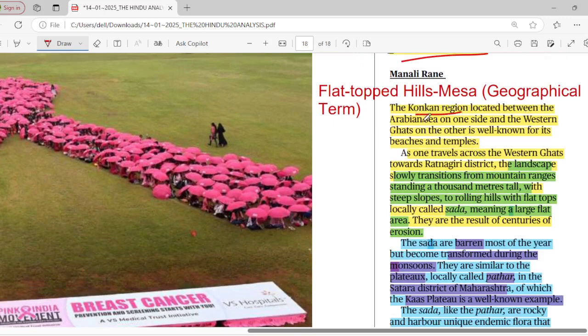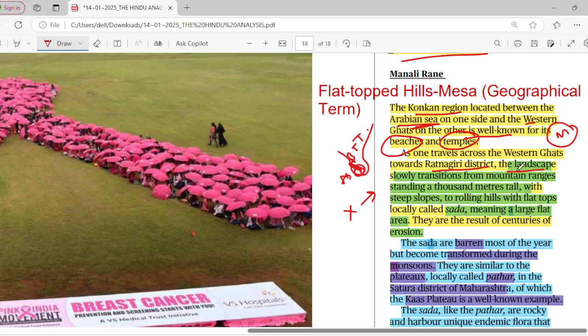The Konkan region is located between the Arabian Sea on one side and the Western Ghats on the other, and it is well known for its beaches and temples both. If a person is traveling across the Western Ghats towards Ratnagiri district of Maharashtra, Konkan is mostly found in Maharashtra. Thane and those regions you can approach.